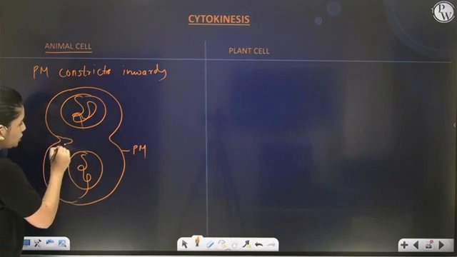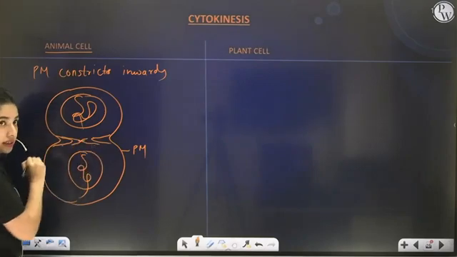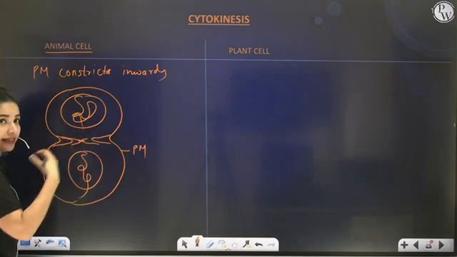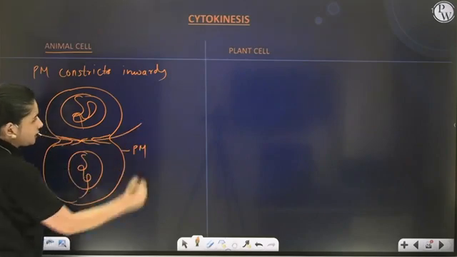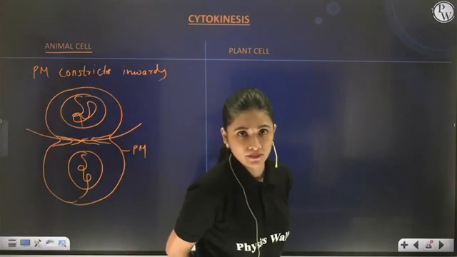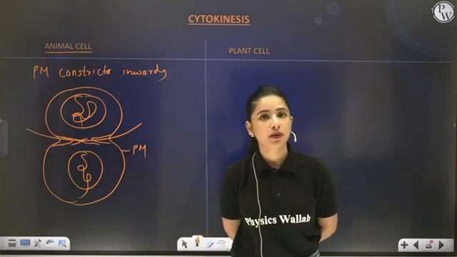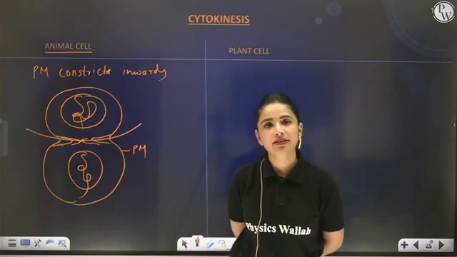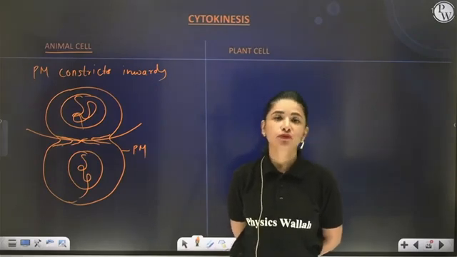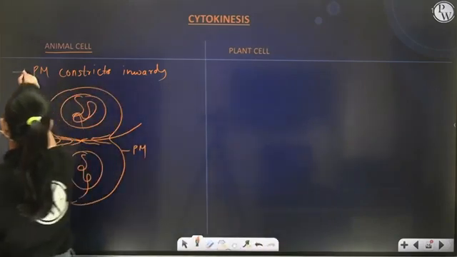This constriction will keep on growing towards the center, called centripetal movement, and finally meet each other, thus dividing the parent cell into 2 daughter cells. So animal cells show constriction in the plasma membrane to allow cytokinesis, and this type of movement from outward to inward is centripetal movement.